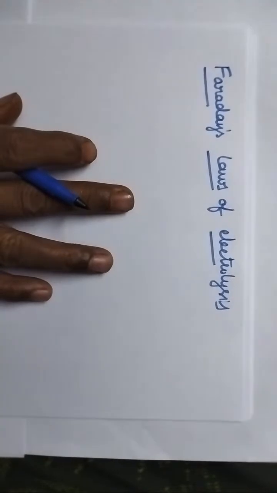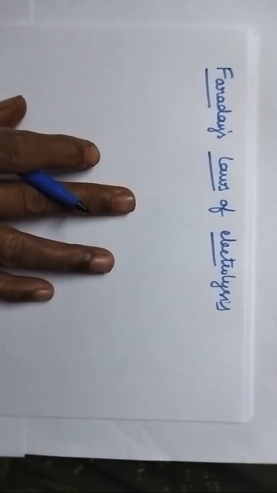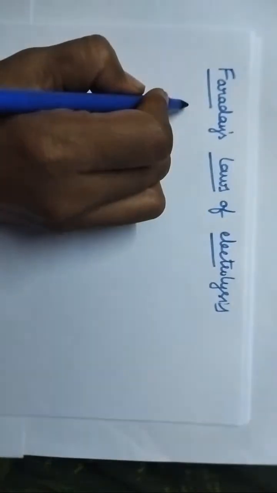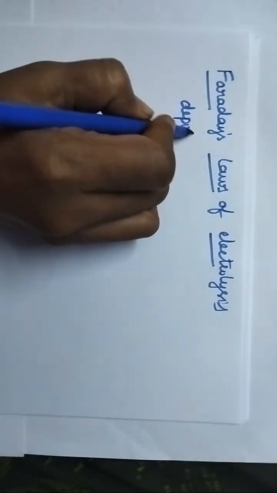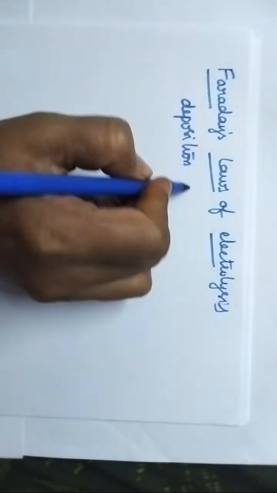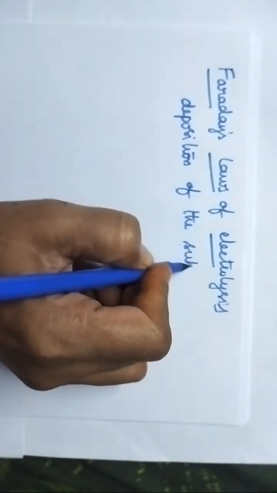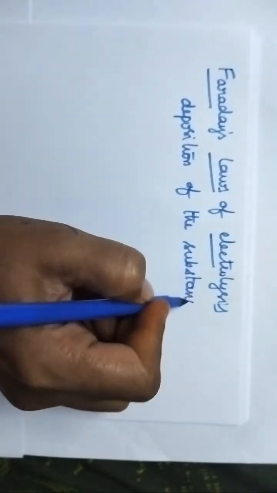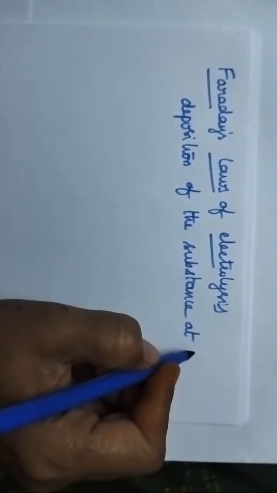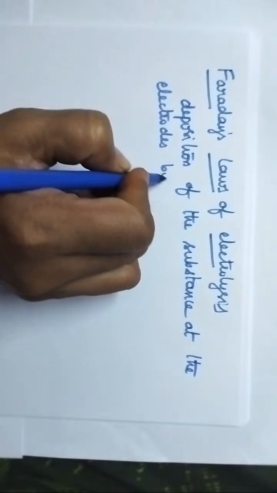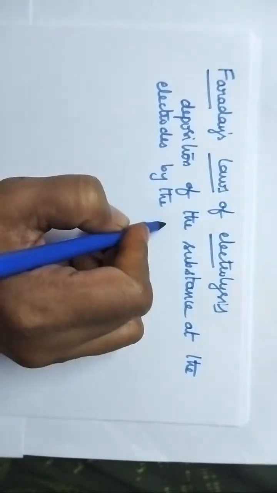Definitely Faraday explained the laws of electrolysis. The main concept of Faraday's laws is that it explains the deposition of the substance at the electrodes by the passage of current.